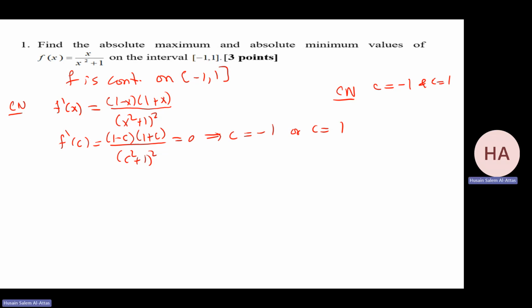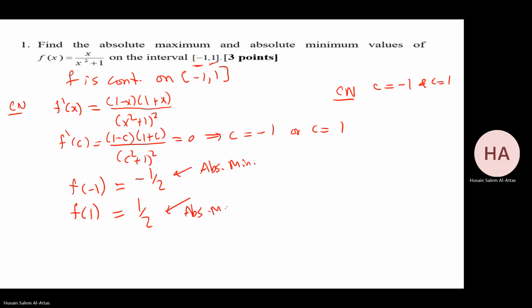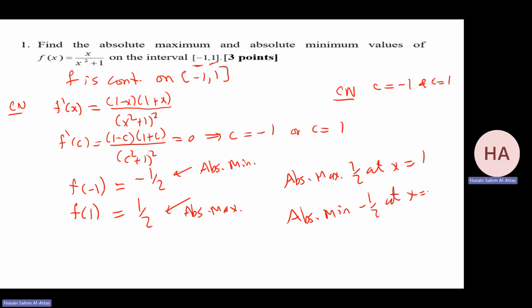But when I check, I'm getting them from the endpoints, so no need to get them twice, just get them one time. f of minus 1 and f of 1, that's what I need to check. That gives me minus half, and this gives me half. So for sure, this is the absolute minimum and this is the absolute max. The absolute maximum is half at x equal 1, and the absolute minimum is minus half at x equal minus 1.